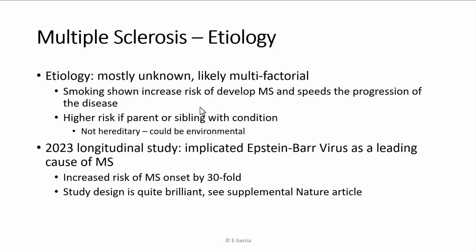So the presence of Epstein-Barr virus antibodies increased the risk of developing MS by 30-fold in this study. It's an absolutely brilliant article. It got published in Nature of all things, right? Kind of the highest level.